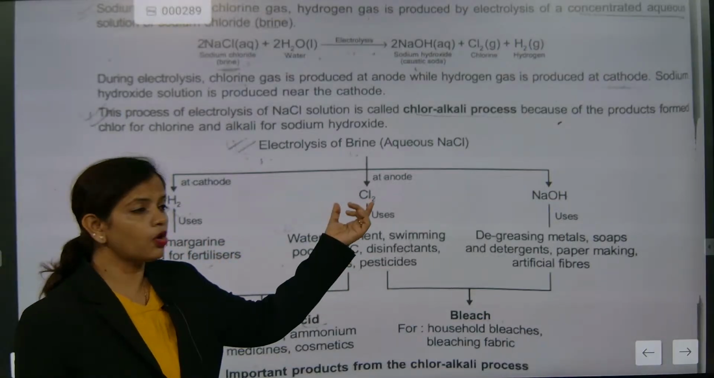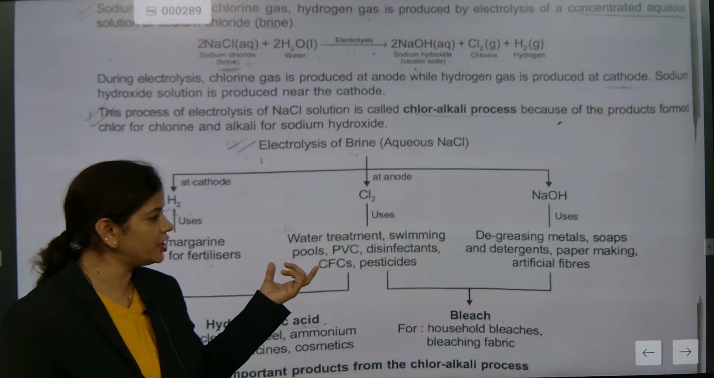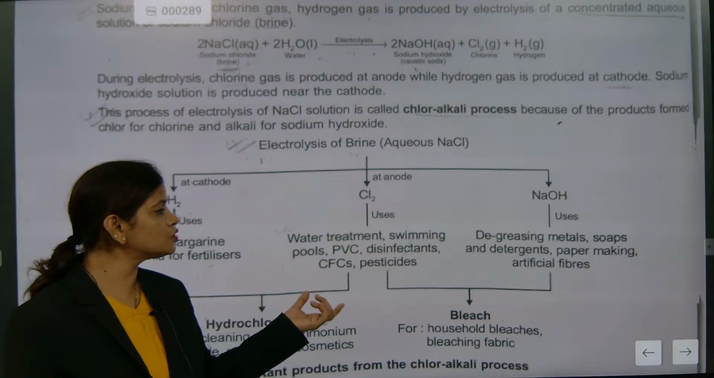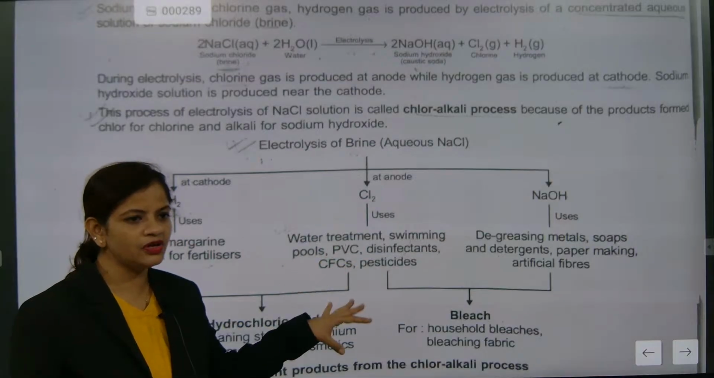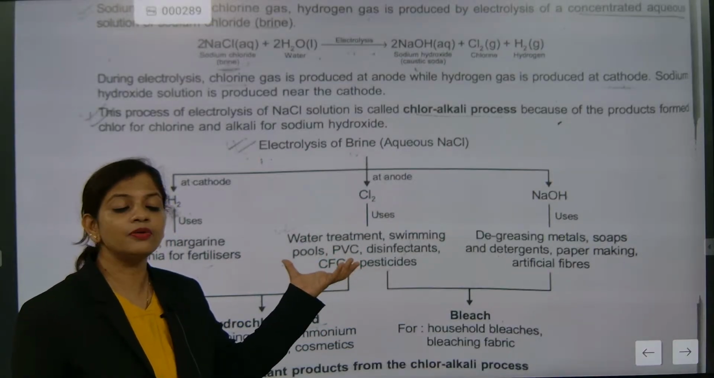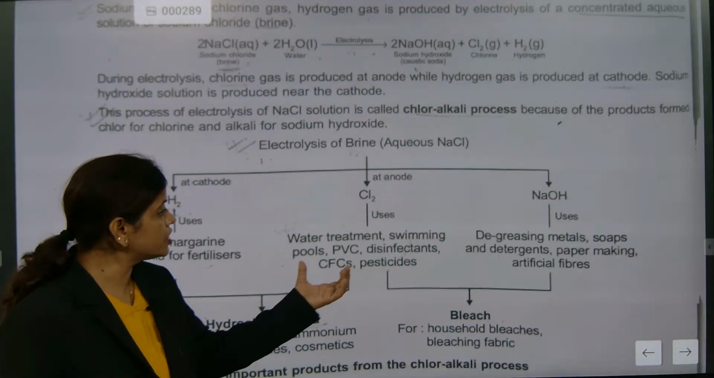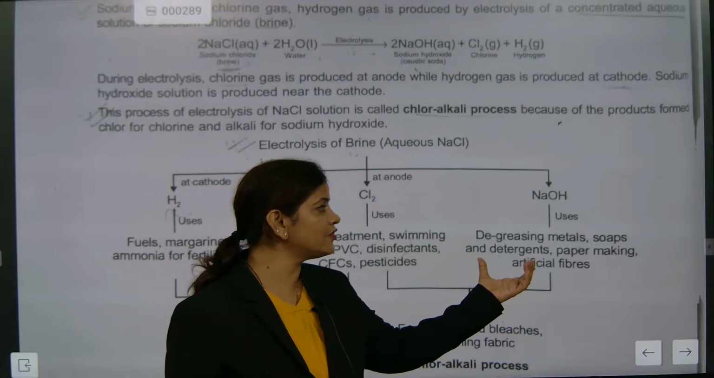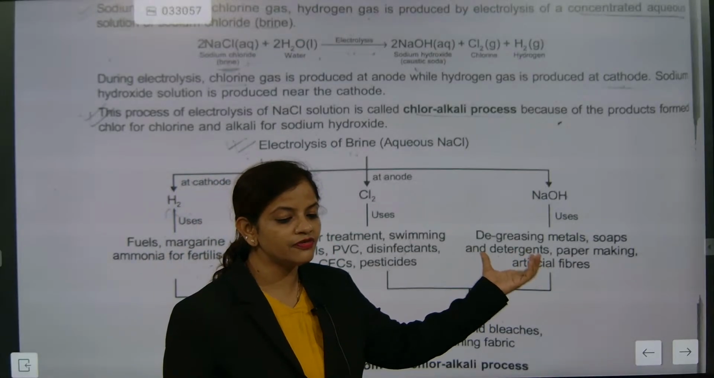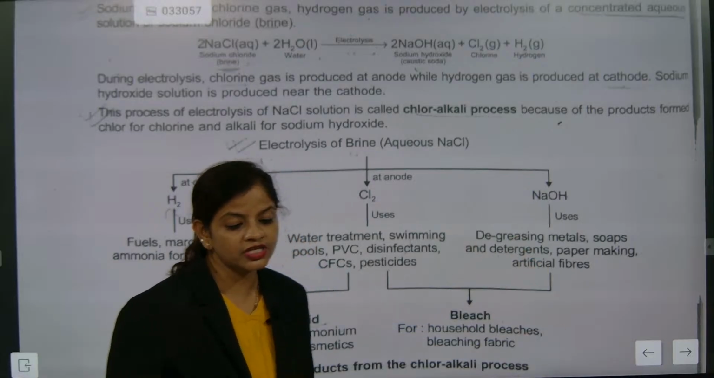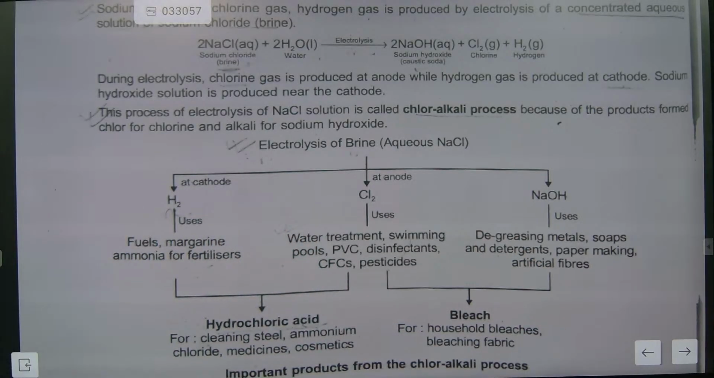Second is water cleaning. Chlorine we are putting, also in swimming pools. PVC, disinfectant, CFC, pesticides, everywhere chlorine will be used. And sodium hydroxide is used for soap and detergent making, paper making, and artificial fiber industries. So please see the uses one time.